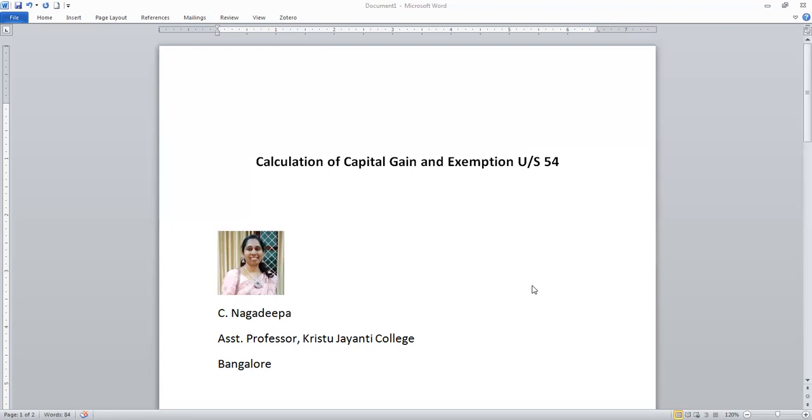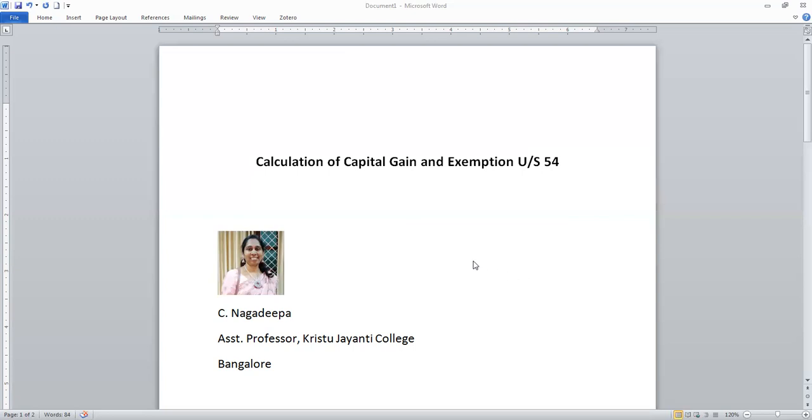And next one, if you have purchased a house property, you have to retain it at least 2 years. If you sell the newly purchased house within 2 years after claiming the exemption, then whatever exemption is given by the income tax will be taken back. So these are the conditions related to exemption under section 54. And one more thing, through exemption, you cannot claim any capital loss under this section. Okay, shall we go to the problem?